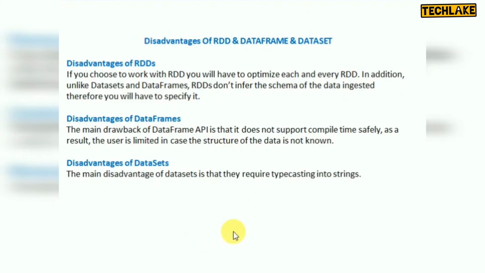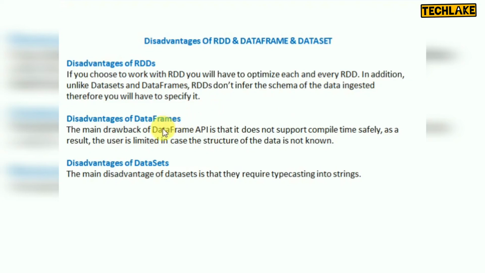So let's look at the disadvantages of RDD, data frame, and data set. The major disadvantages of RDD: it does not have the infer schema concept. That means if you have a data frame, you can import a schema from existing files or an existing table. So you can easily do all the transformations because you can see the headers and rows. That's the concept of infer schema. Here it's not supported. And another one is, if you are going for RDDs, you have to optimize each RDD in terms of performance tuning. So that's the RDD disadvantage.